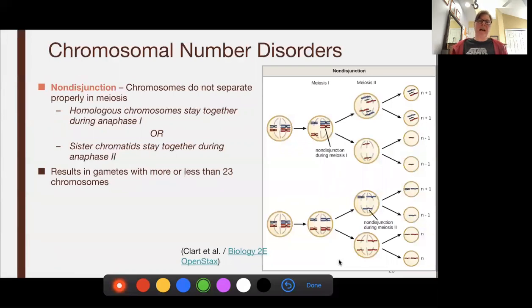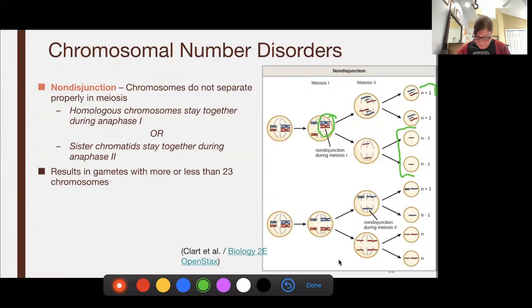Now, sometimes we have this problem called non-disjunction, and with non-disjunction, we can have a mistake in two places. We can have a mistake in anaphase 1 or anaphase 2. So when we go to do our divorce here in meiosis 1, notice we didn't split our parents. And so now these two gametes have an extra chromosome, and these two gametes are missing a chromosome. That can be a problem.